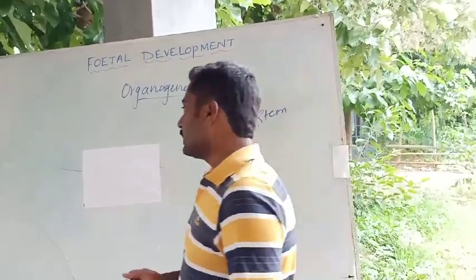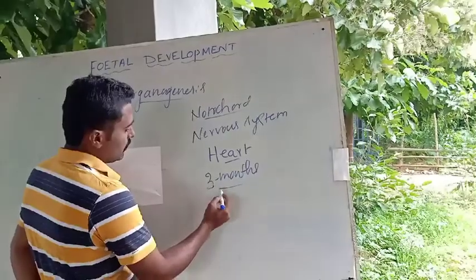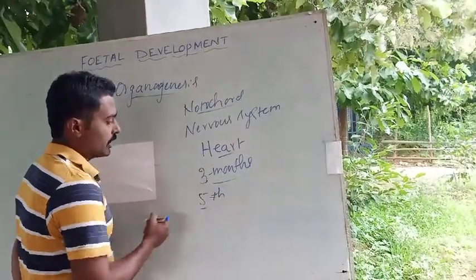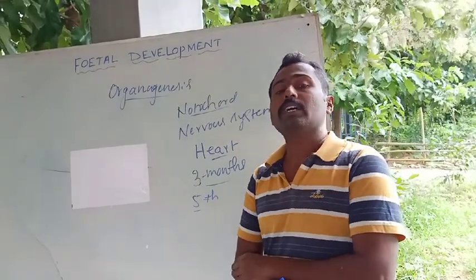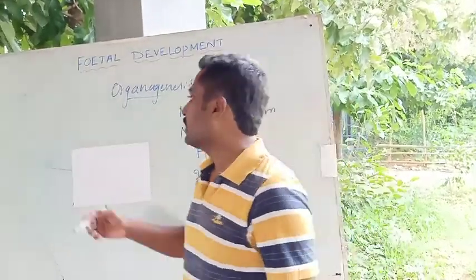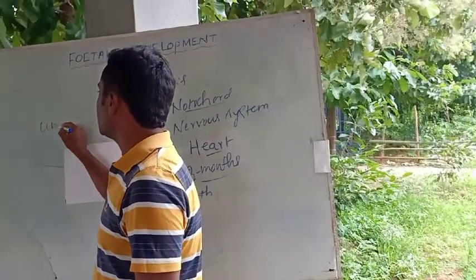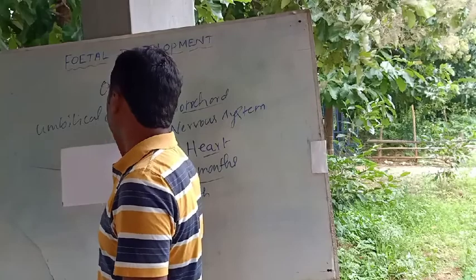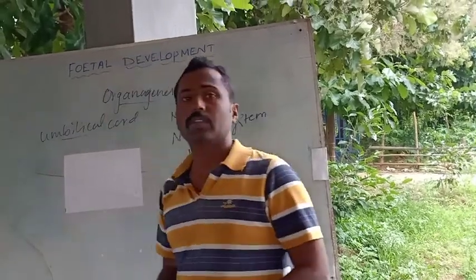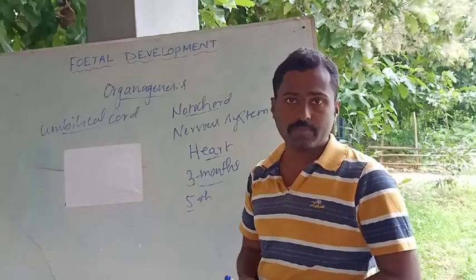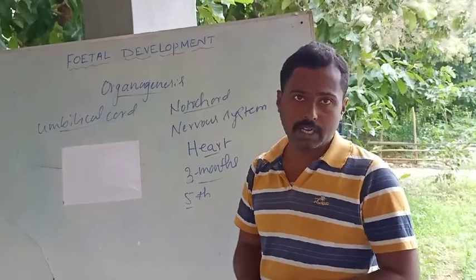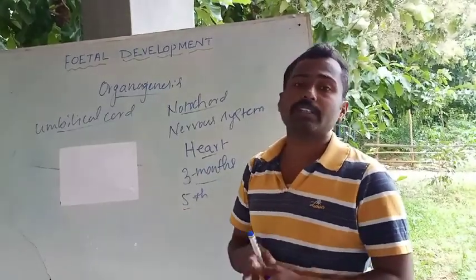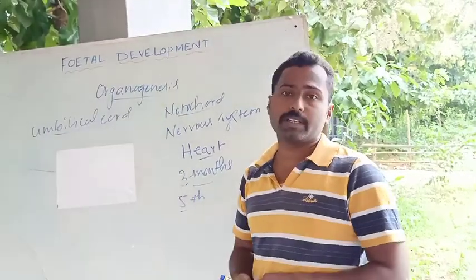In the first 3 months, most of the organs in the body start to develop. Similarly, by the 5th month, you can observe the movement of the baby within the womb. You know that the baby gets attached to the placenta by means of a cord-like or rope-like structure, that is what we call the umbilical cord. Within the womb, the fetus is attached to the uterus with the placenta by means of this rope-like structure, the umbilical cord. The movement of the baby is observed by the 5th month of pregnancy.